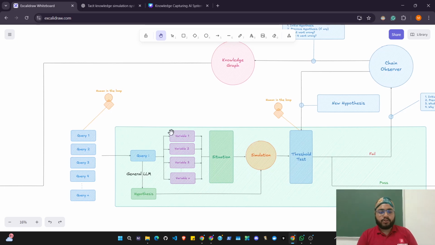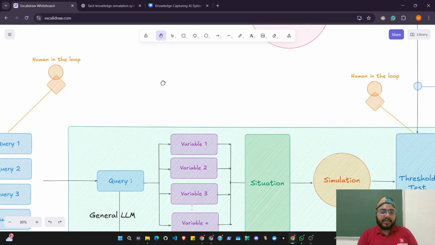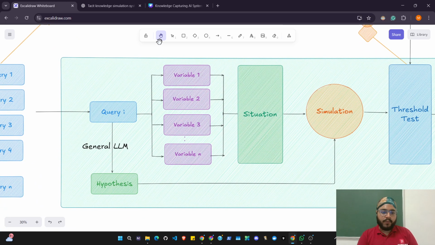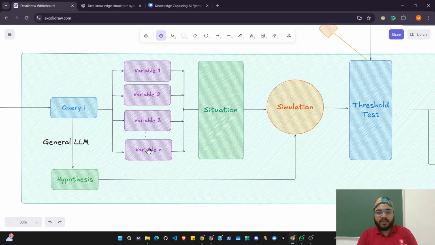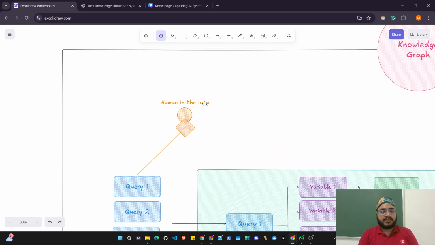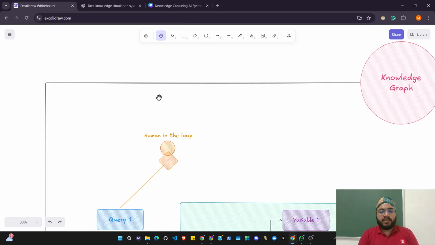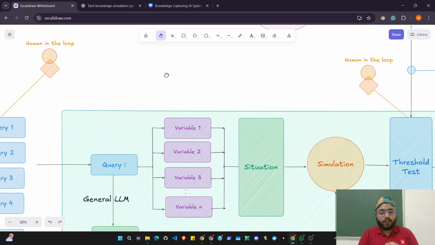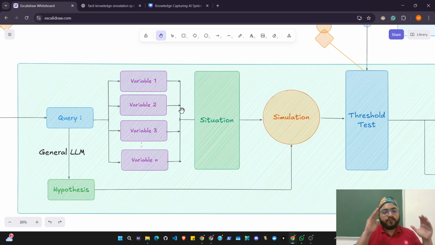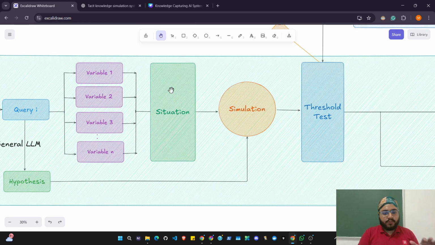A satisfactory outcome. So what we do here is we take the query and do two things with it. One, we pass it through a general LLM. Then we create multiple variables out of it. We divide this query into sub queries, like the ones we saw here. Then when we have all of those sub queries, those questions clear, we automatically create a situation.